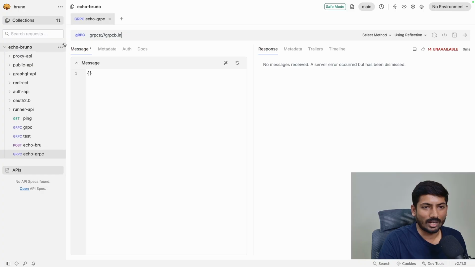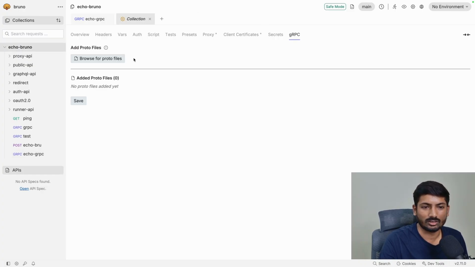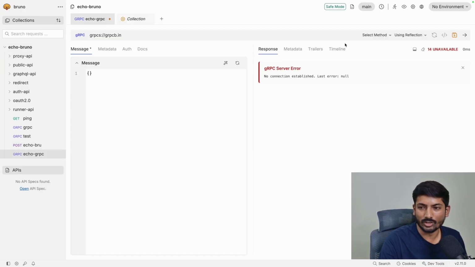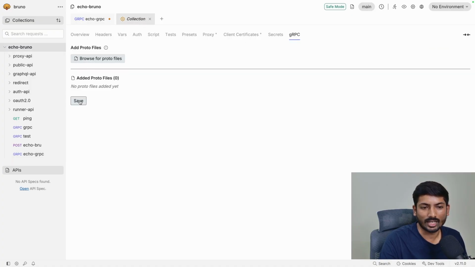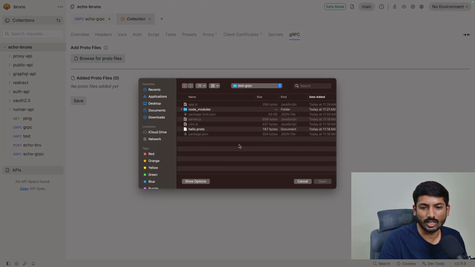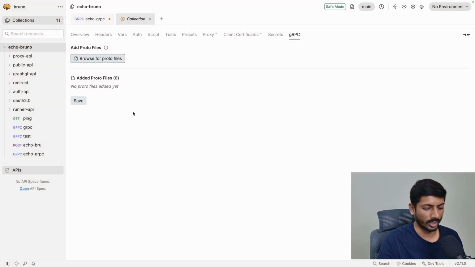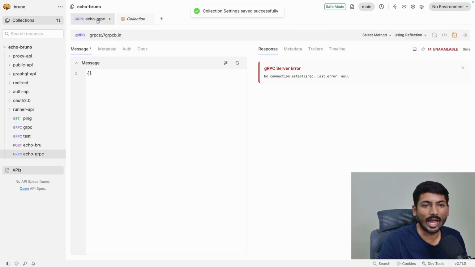Also, one thing: you can add collection level proto files as well. If you have a single proto file which is going to be a part of every request for your gRPC collection, you don't need to add that proto file at request level individually. You can actually, but you don't need to, as you can add a proto file at collection level by browsing from here and adding it to your collection, and you can use this proto file along all the requests inside your collection. You don't need to add it separately, which removes redundancy or repeated work.